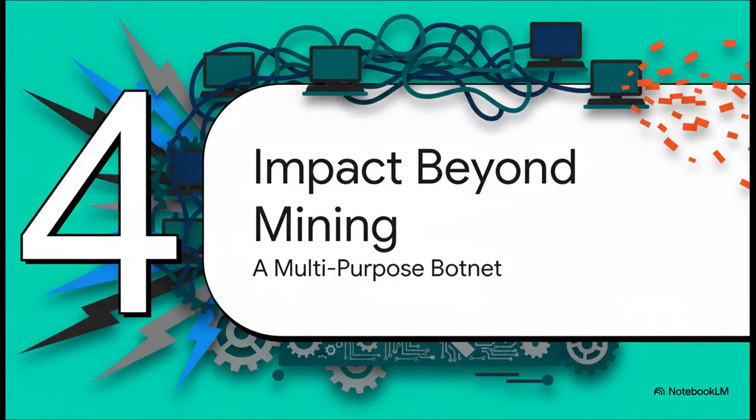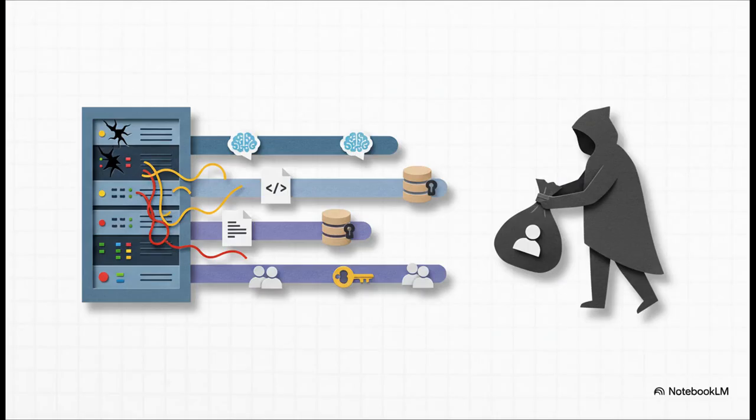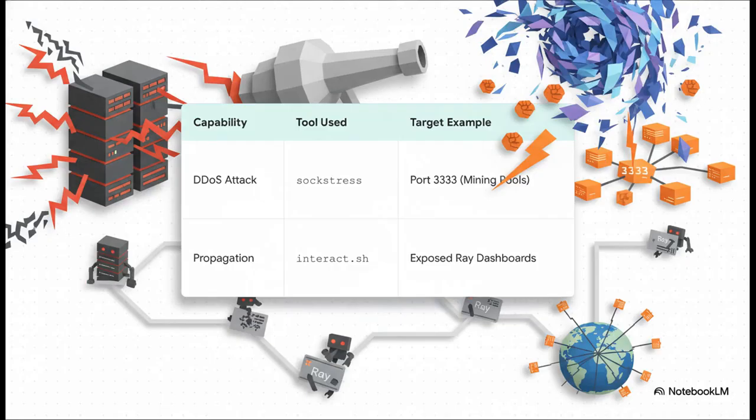But this campaign was about more than just mining cryptocurrency. The compromised infrastructure was effectively a multi-purpose botnet used for data theft and launching even more attacks. Attackers were able to access and steal a wide range of sensitive data. This included proprietary AI models, the full source code for applications, and production database credentials. They also got their hands on cloud security tokens and any other user data that happened to be on the compromised machines.